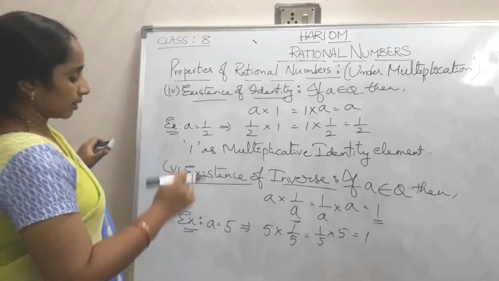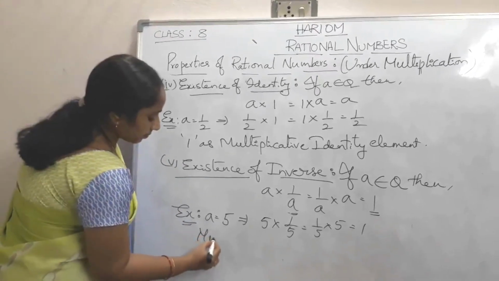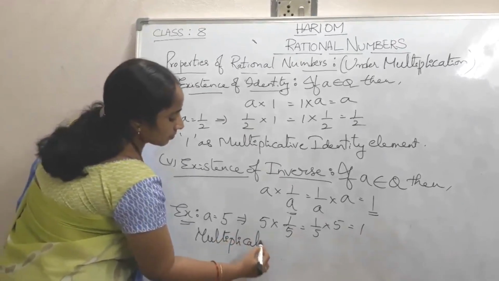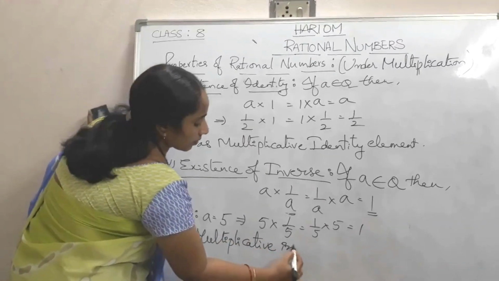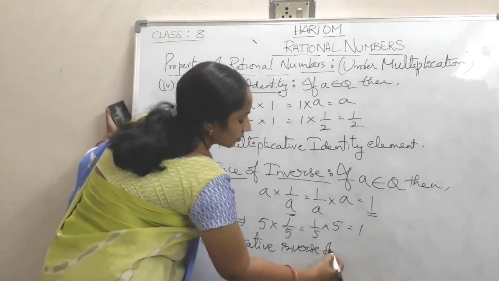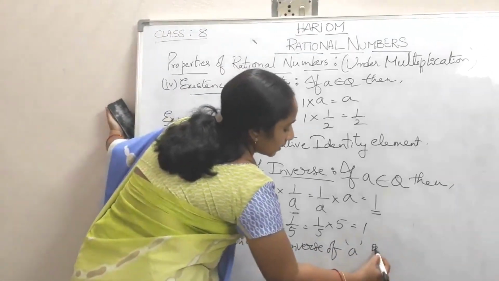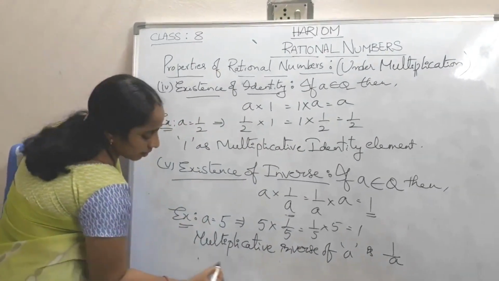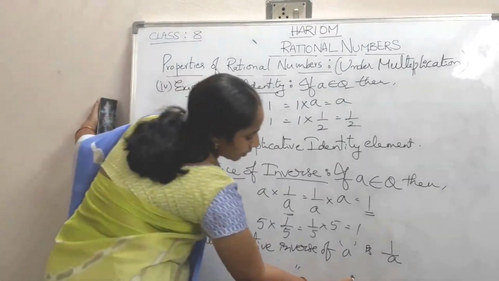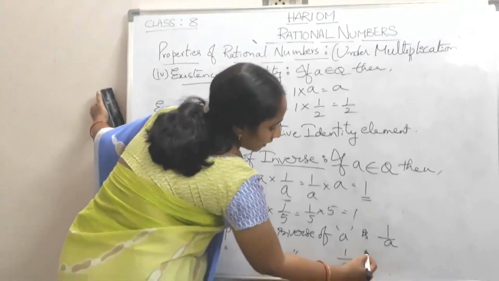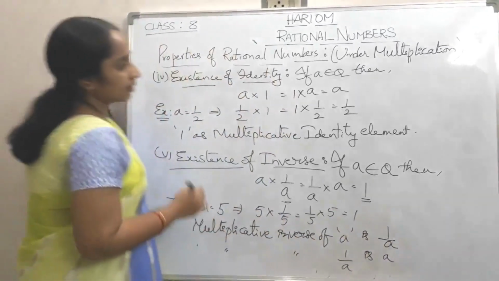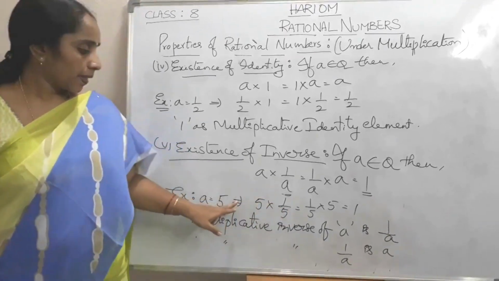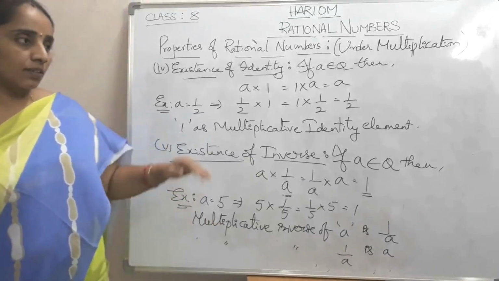So here we conclude that the multiplicative inverse of A is 1 by A, and the multiplicative inverse of 1 by A is A. So the multiplicative inverse of 5 is 1 by 5, and the multiplicative inverse of 1 by 5 is 5.